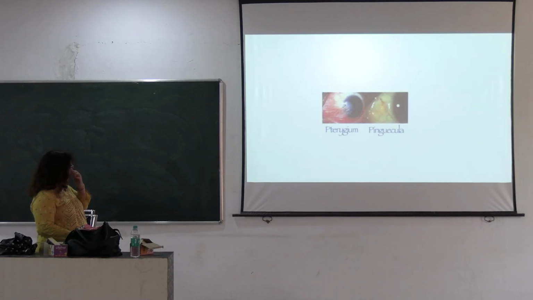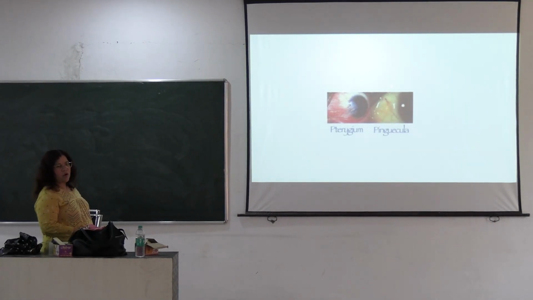You see the picture here. This is the pterygium and this is the pinguecula. The pterygium is reddish in color due to conjunctival vessels and it encroaches up to the pupillary area, sometimes the whole of the cornea.